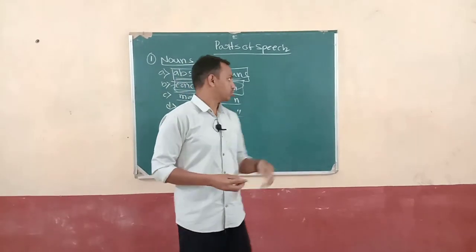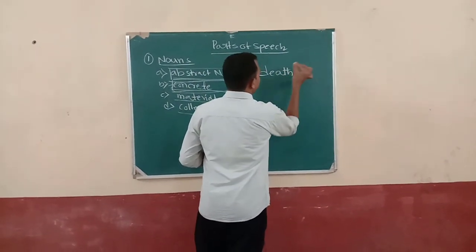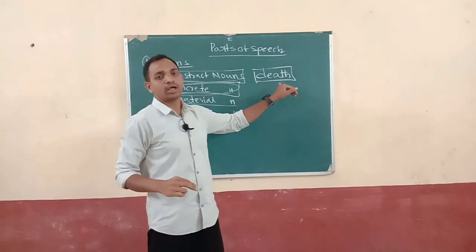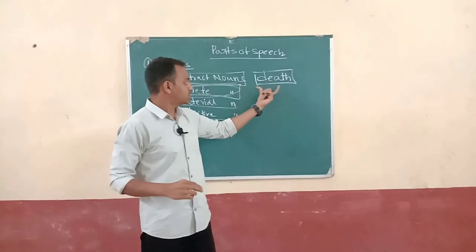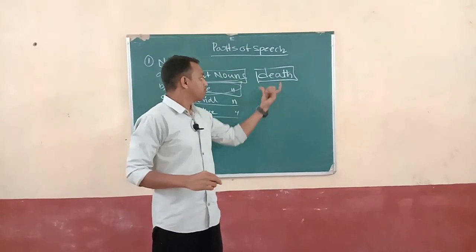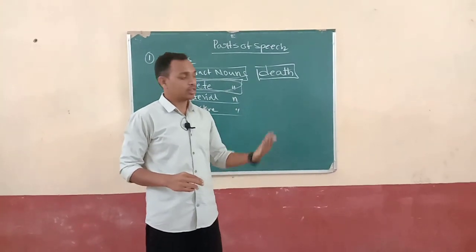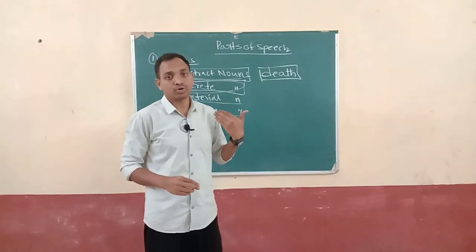And also death. Death is one of the abstract nouns. You cannot touch death, you cannot see death, but you can imagine it, you can feel it. When a person has died, you are imagining and feeling it yourself.